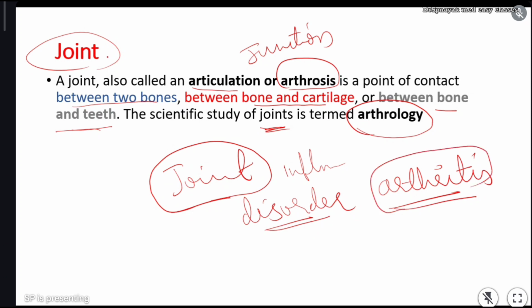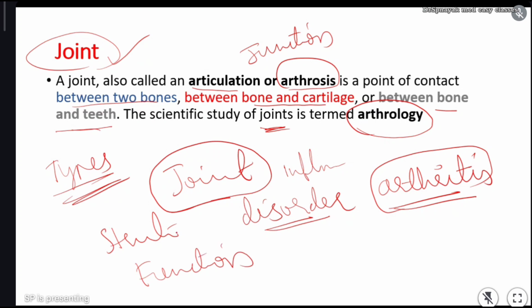So you understood what is a joint. Joint is the articulation or arthrosis between bone and bone, bone and cartilage, and bone and teeth. Simple. This is the definition of joint. In joints we have many different types. Based on structure and based on function, we have different classifications. We will discuss all the types of joints, their features, and how they differ from each other.